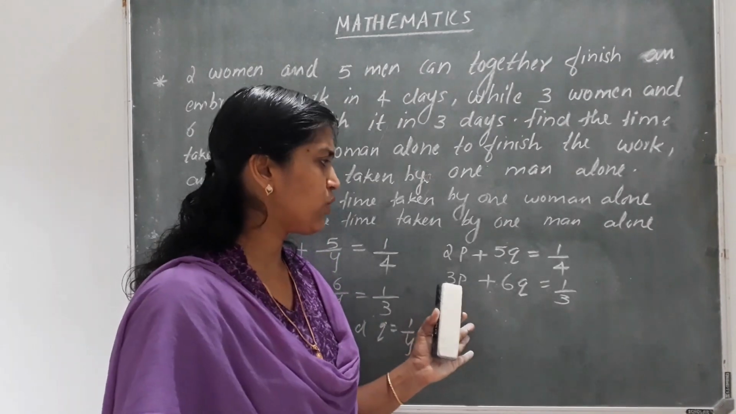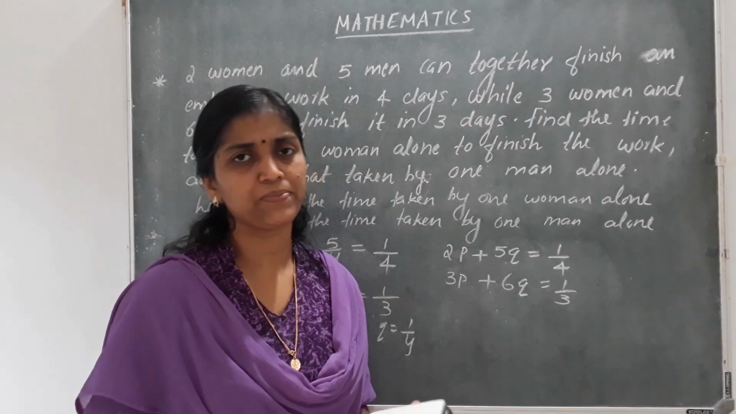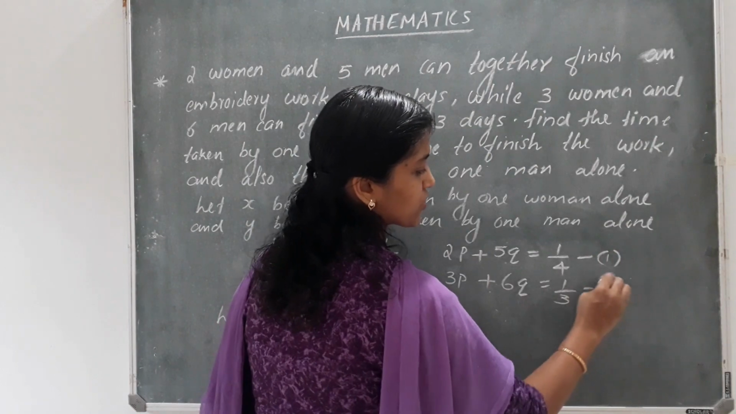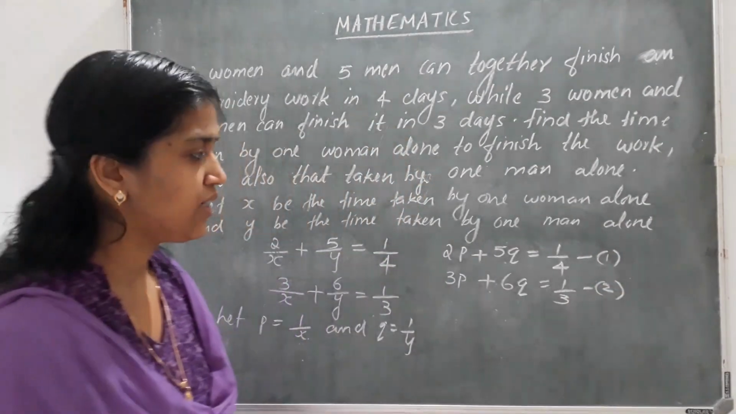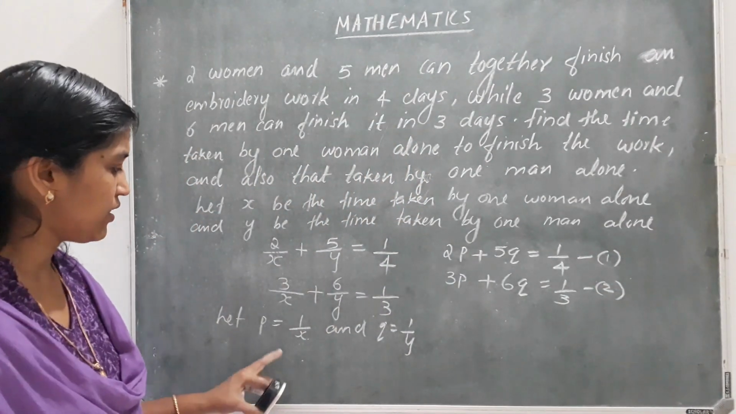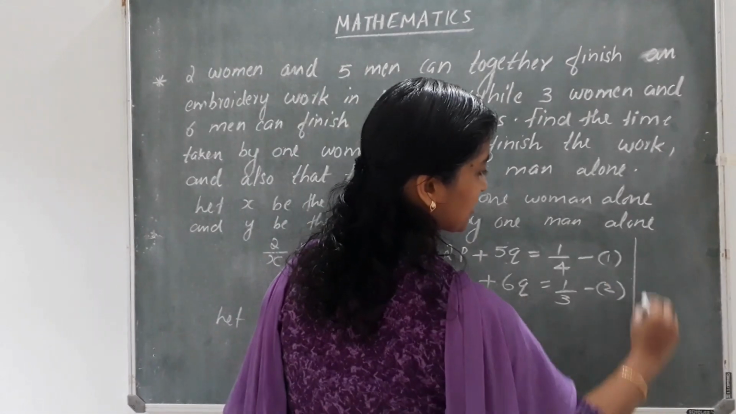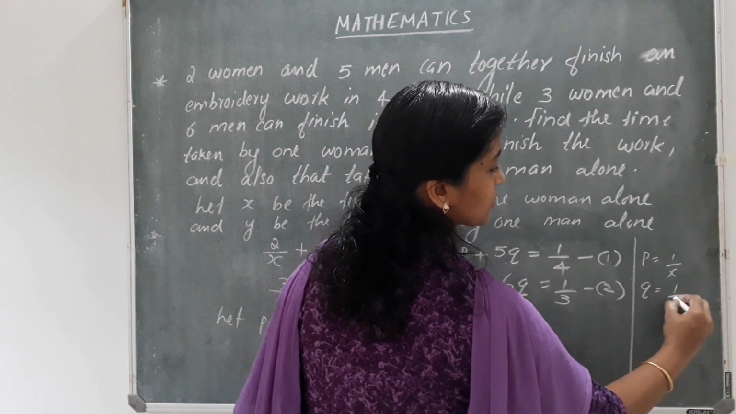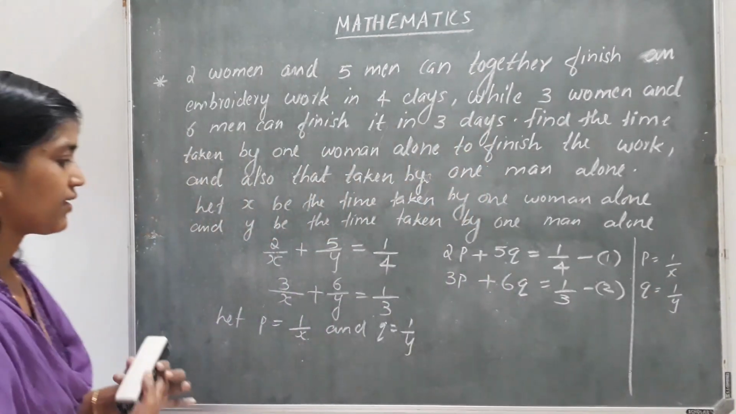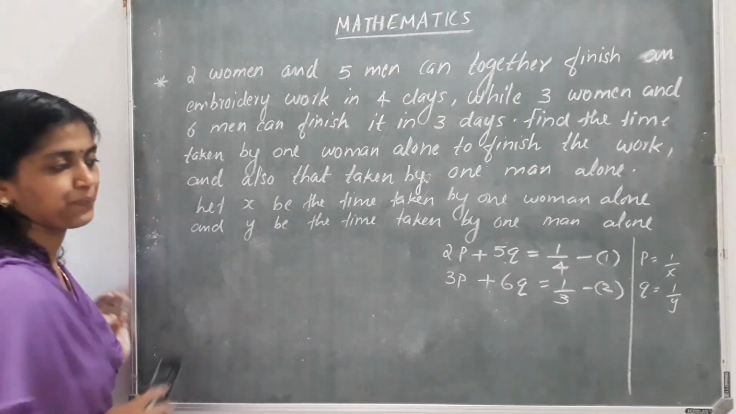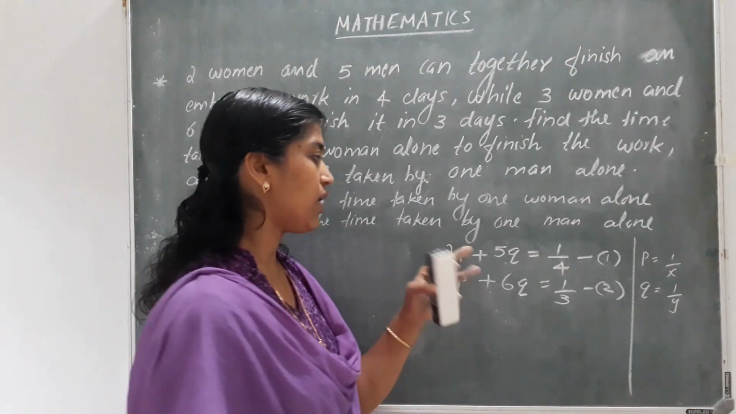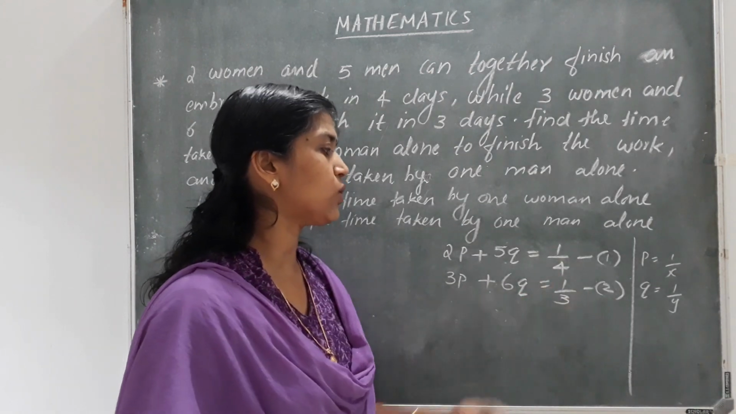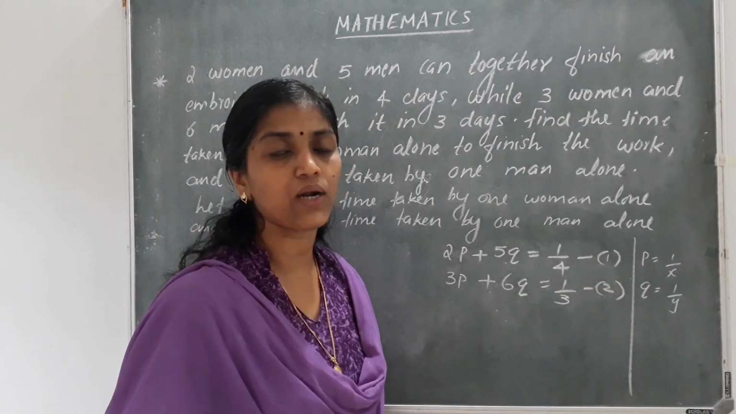So I am going to do it by which method? Elimination method. For that I am going to take this as equation number 1 and this as equation number 2. Clear? See, there is a space problem for us. So here on the side I will just write p we have taken as 1 by x and q we have taken as 1 by y, so that I can write this part. So our new equations are 2p plus 5q is equal to 1 by 4 and 3p plus 6q is equal to 1 by 3. We have taken these as equation 1 and 2.